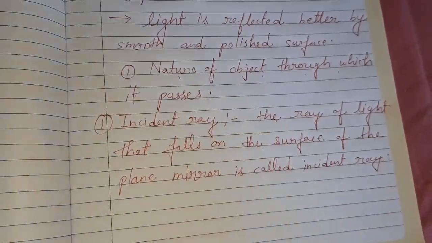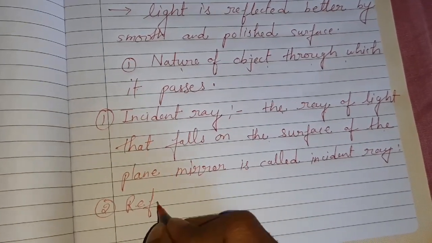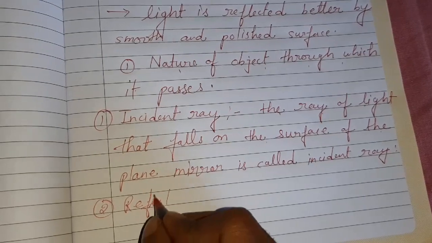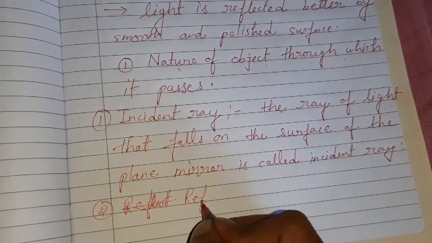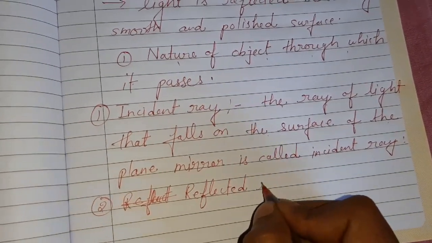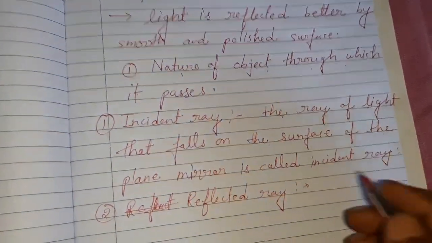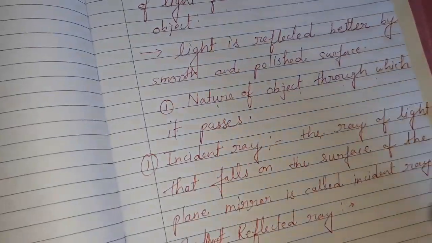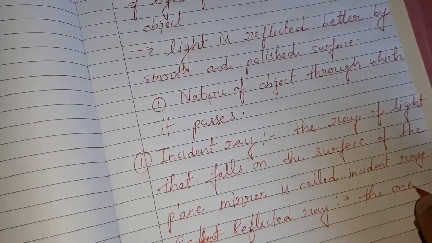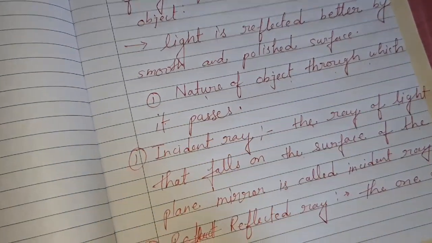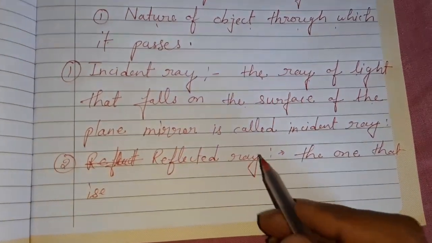And what is a reflected ray? The second term, what is a reflected ray?